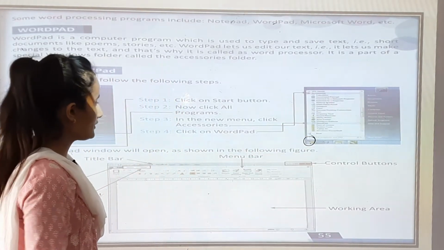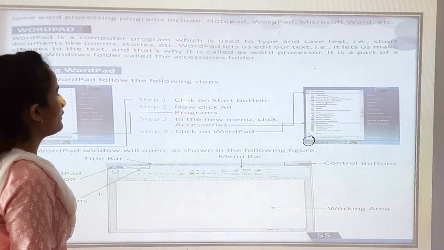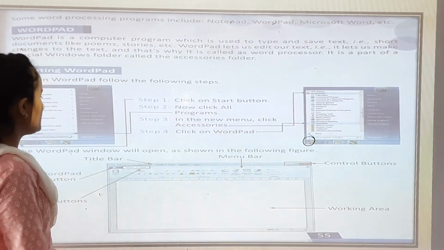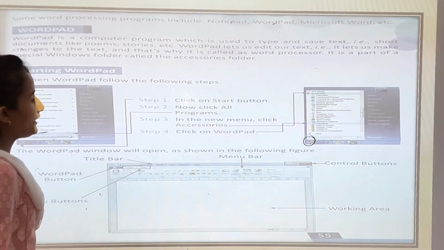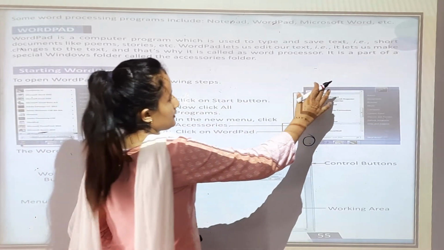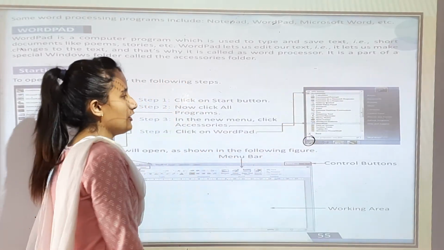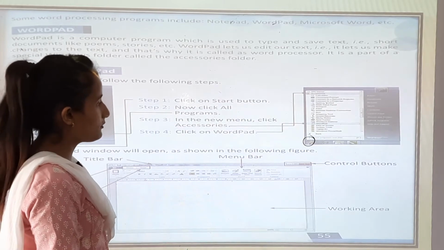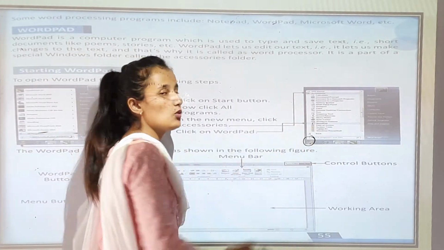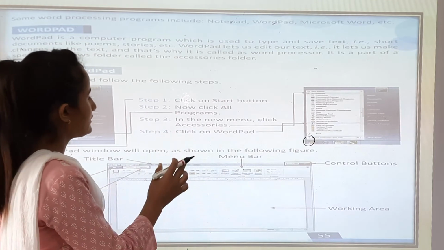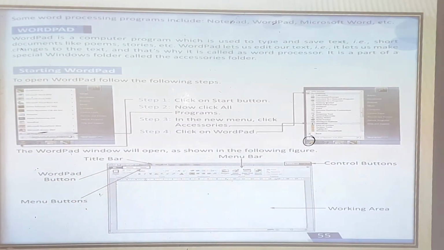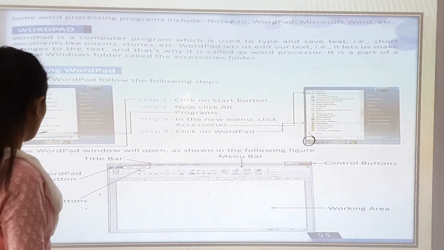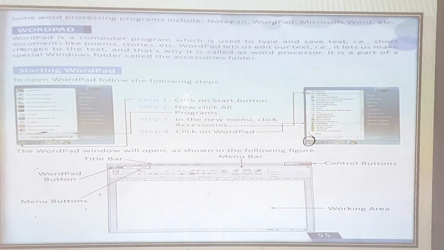And step 3, in the new menu click accessories. You can see this in the new menu, accessories. Step 4, click on Wattpad. There you can see on your screen the Wattpad feature. Now you have to select the Wattpad. When you click this Wattpad, the screen will appear like this, okay. The Wattpad window will open as shown in the following figure. You can see this Wattpad.